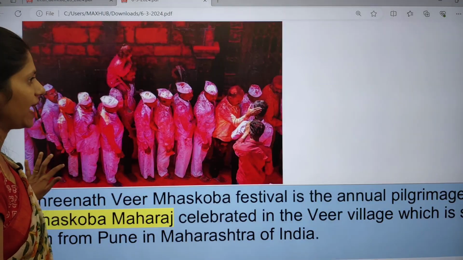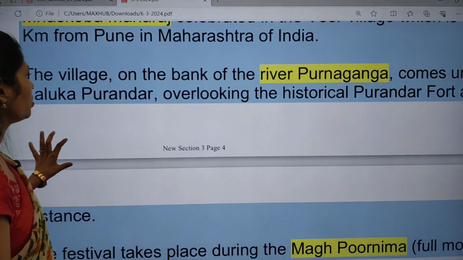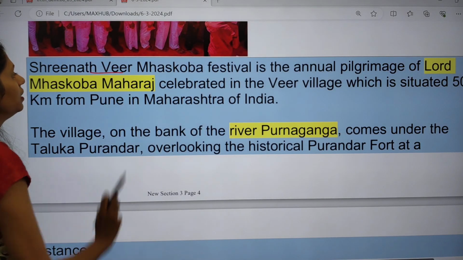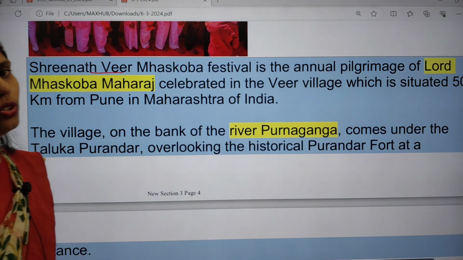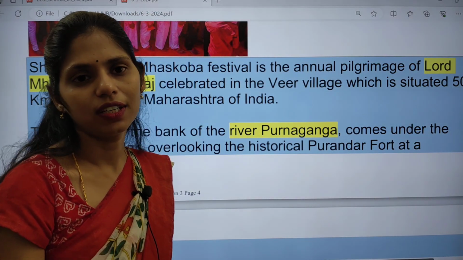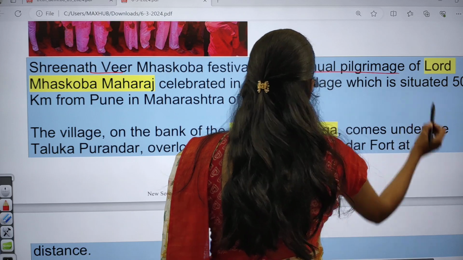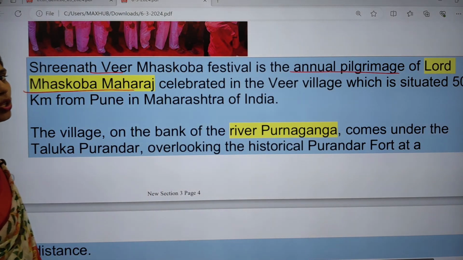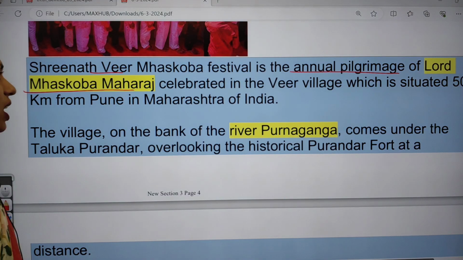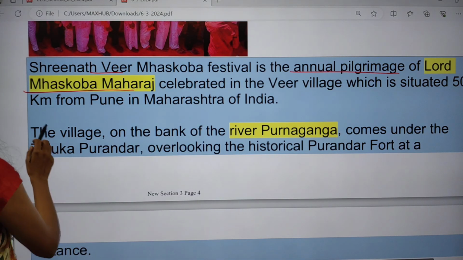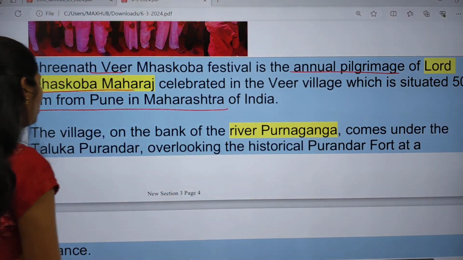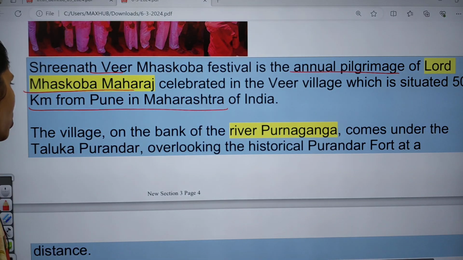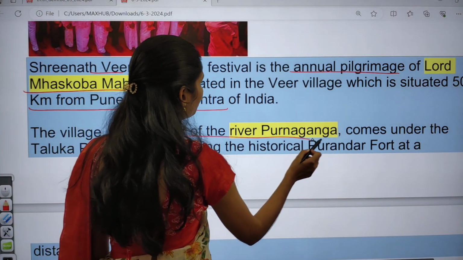Now let us see some facts regarding this festival. The festival name here is the Srinath Veer Mashkoba festival. This festival is celebrated every year. It is an annual pilgrimage of Lord Mashkoba Maharaj. It is celebrated in Veer village, situated 50 kilometers from Pune in Maharashtra, India. One more important thing to remember is that this village is on the banks of the river Purna Ganga.